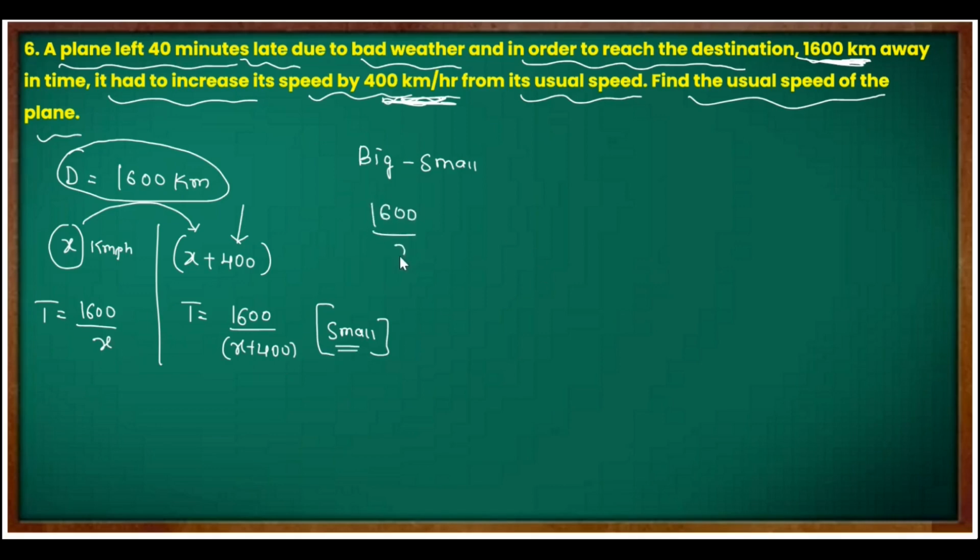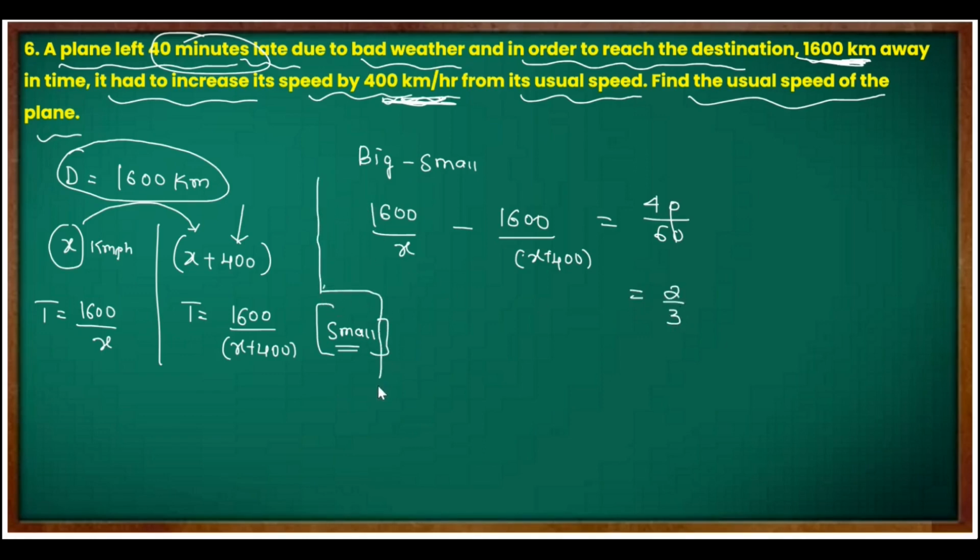So I will write 1600 by x minus 1600 by x plus 400 equal to what is the time gap given? 40 minutes was the delay. So 40 by 60 I can do. So this will be 2 by 3. Then let's cross multiply these also. I'll just draw one thin line here. Now 1600 into x plus 400 minus 1600 into x, into this complete denominator I'll take here, x into x plus 400.